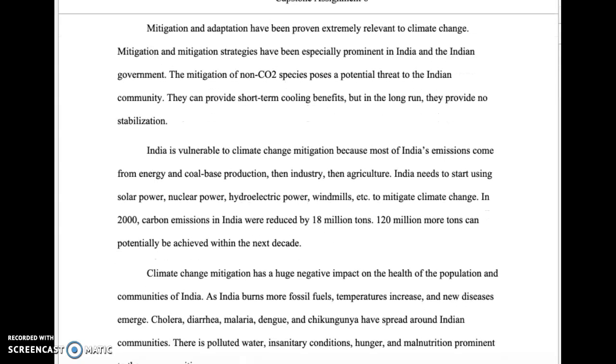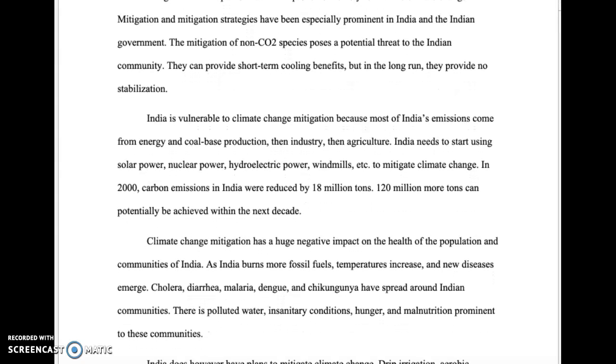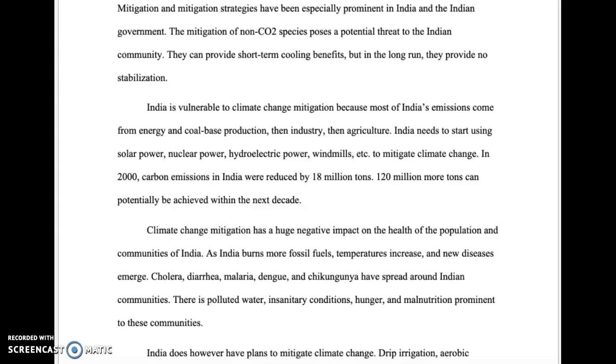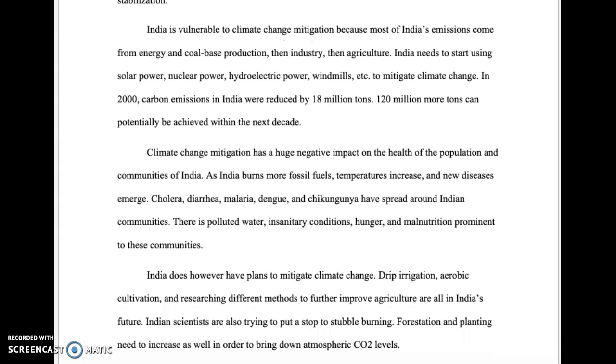Mitigation and adaptation have been proven extremely relevant to climate change. Mitigation strategies have been especially prominent in India and the Indian government. The mitigation of non-CO2 species poses a potential threat to the Indian community. They can provide short-term cooling benefits, but in the long run, they provide no stabilization.